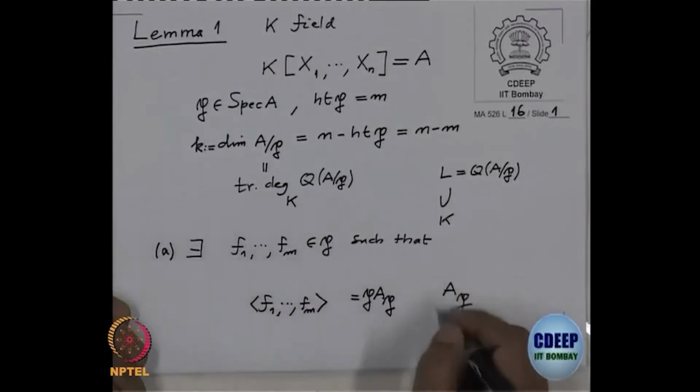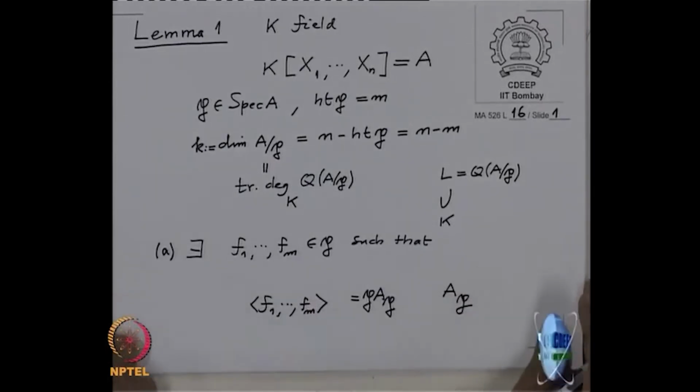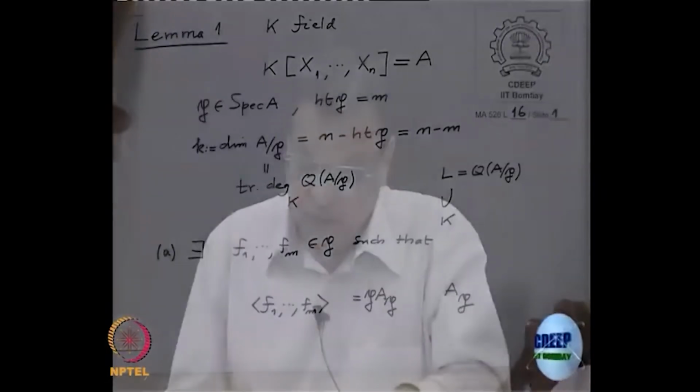This happens in the ring A localized at P. That is the first part.